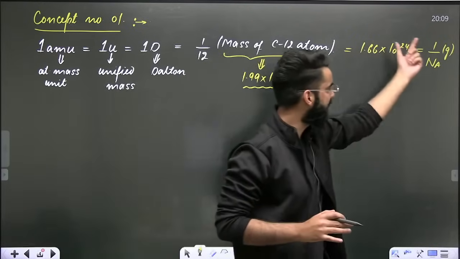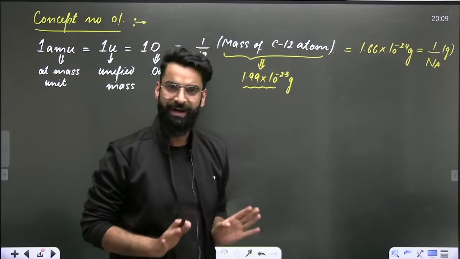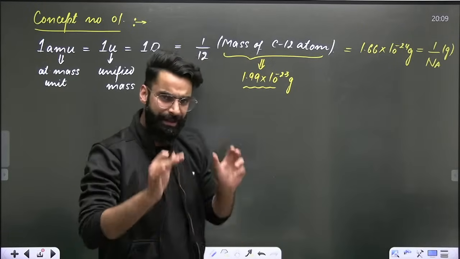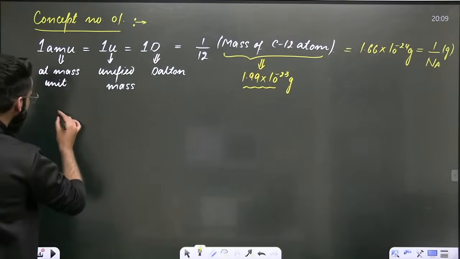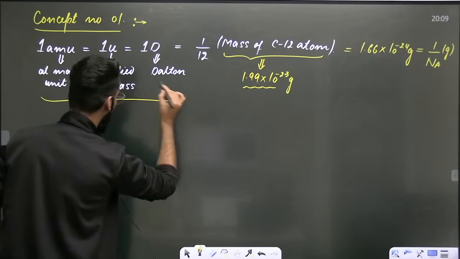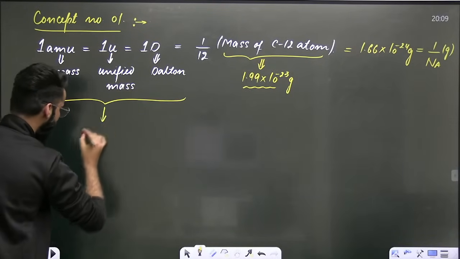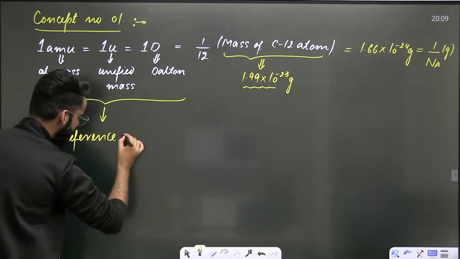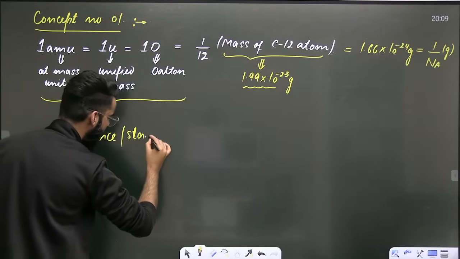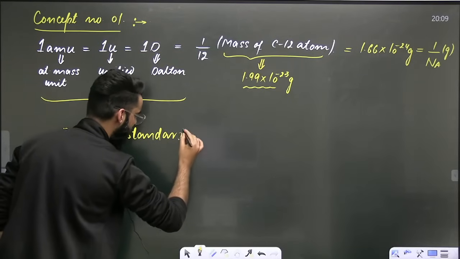And you can write it in terms of Avogadro's number as well, which is 1 divided by Na, right? So if you ask me now what this AMU is all about, I would say this AMU, or you can call it 1U, or you can call it 1D, it is just the reference. It is just the standard, right?